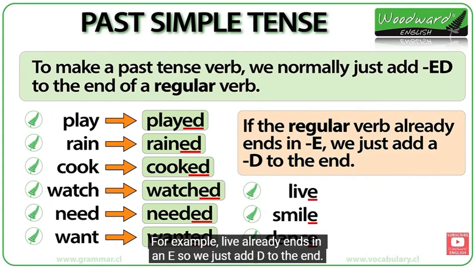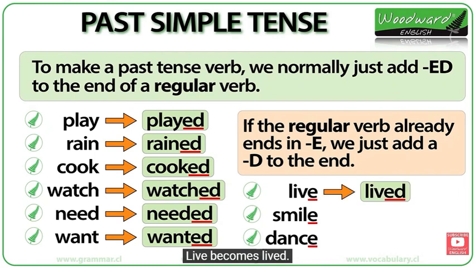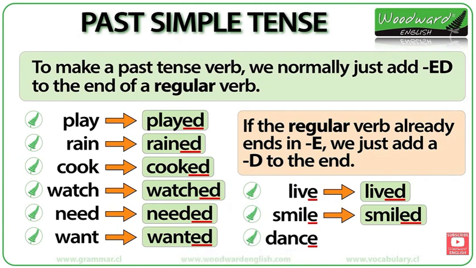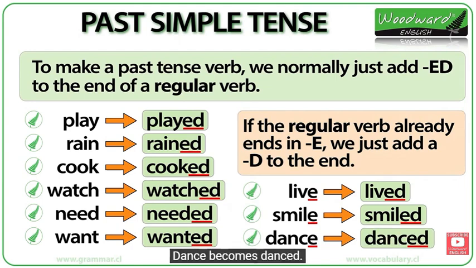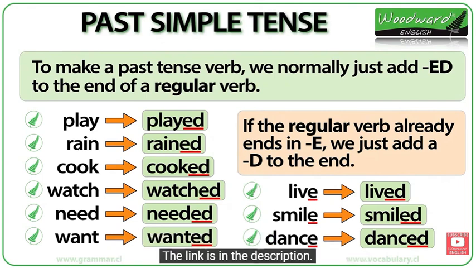If the regular verb already ends in E, we just add a D to the end. For example, live already ends in an E, so we just add D to the end. Live becomes lived. Smile becomes smiled. Dance becomes danced. See our lesson about the spelling of words ending in ed for more examples and exceptions. The link is in the description.